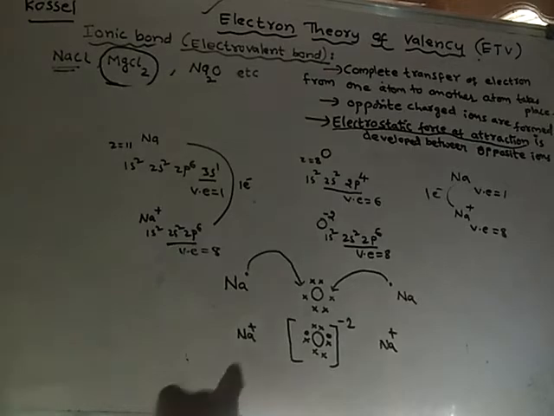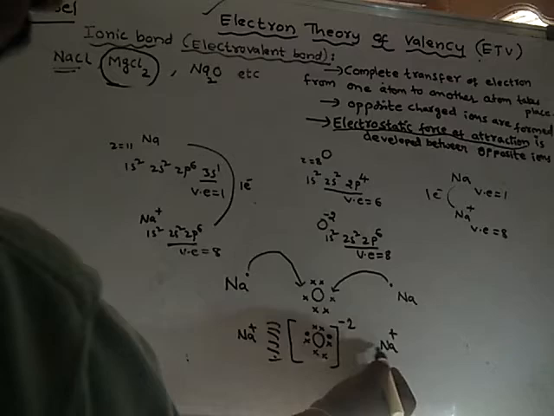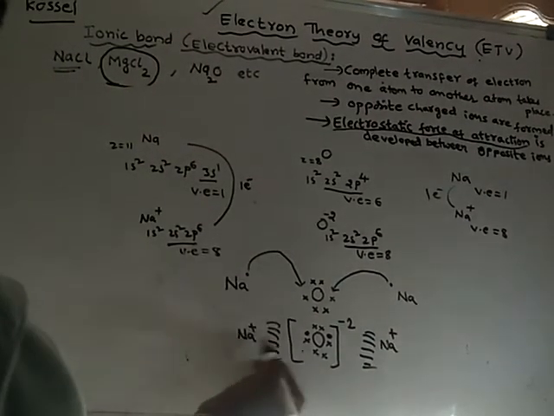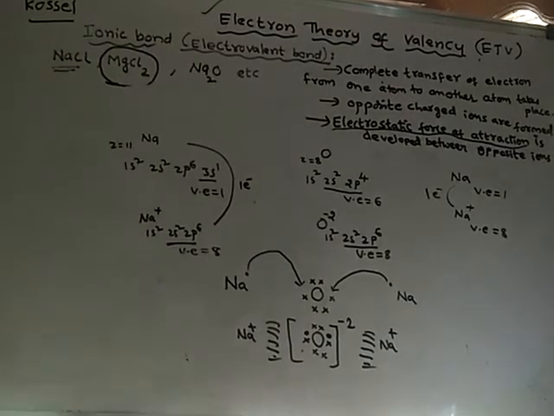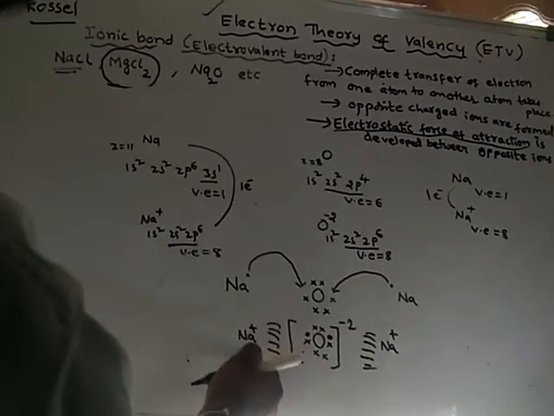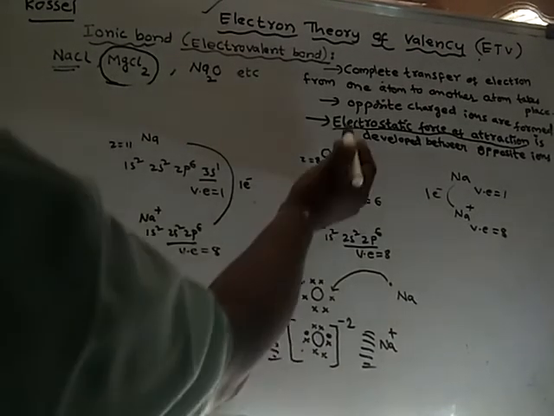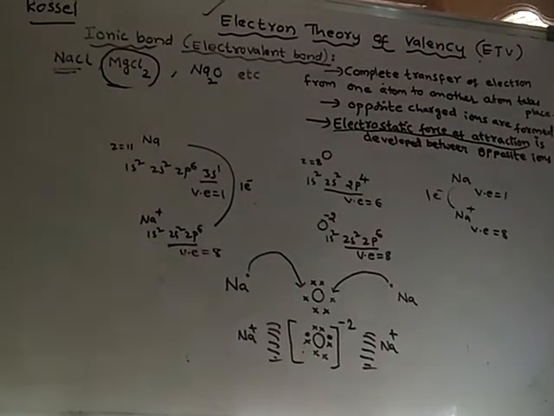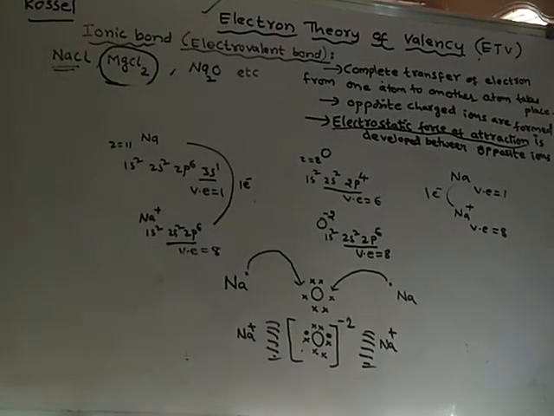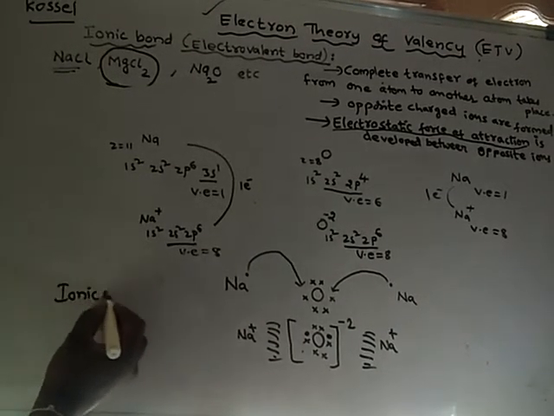Next, being oppositely charged, they start attracting each other, and these two also will start attracting each other. So a force of attraction is developed between oppositely charged ions, and here also a force of attraction is developed between oppositely charged ions. This force of attraction is said to be the electrostatic force of attraction, because it is developed between oppositely charged ions. Now this electrostatic force of attraction is called an ionic bond. Why is it called an ionic bond?